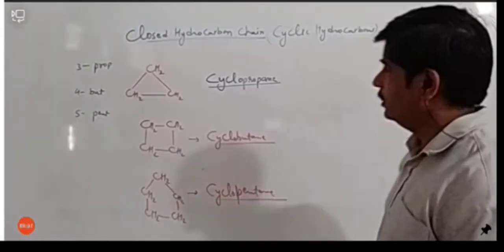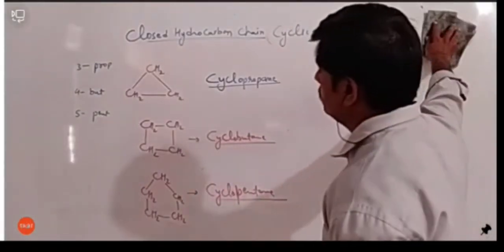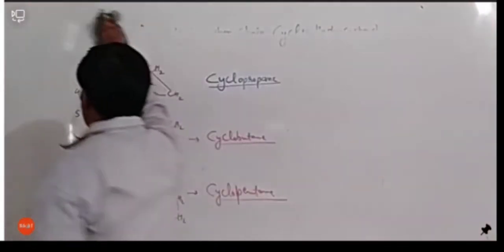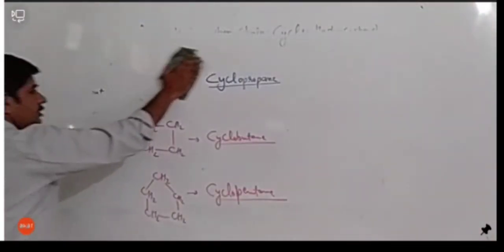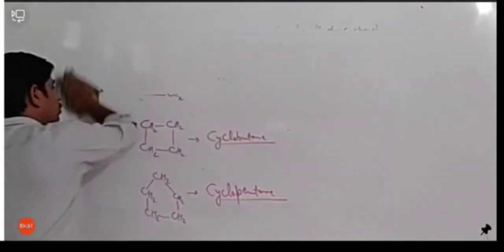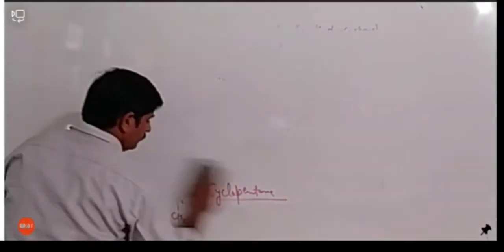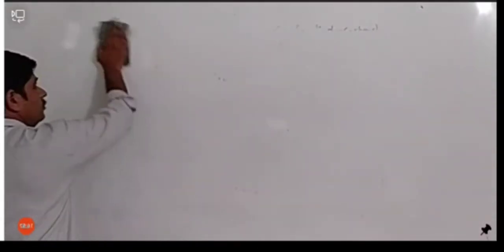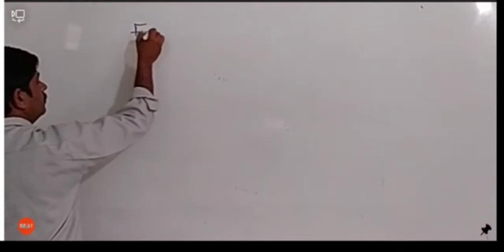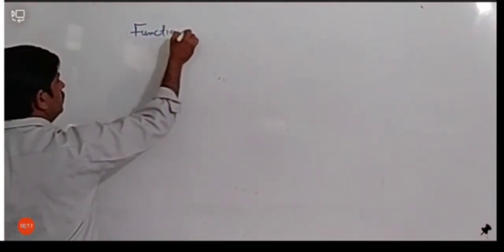ठीक है, चलिए let's go to the next segment. आगे चलते हैं हम. Next is the functional group.